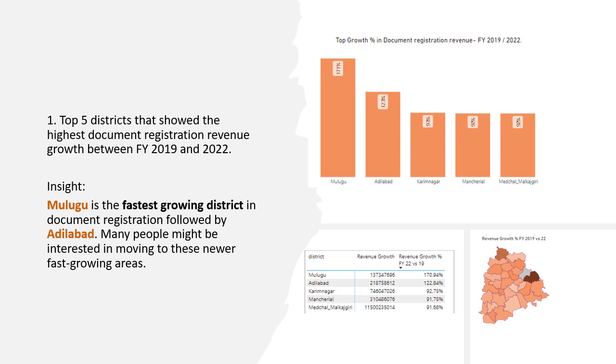This chart here shows us the list with the revenue growth in rupees. In the shape map of Telangana districts, you can see the distribution of districts, with higher growth percentage shown darker, whereas those with lower growth percentage shown lighter in the shape map.